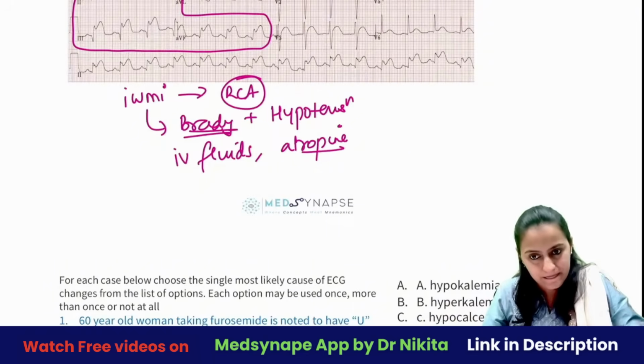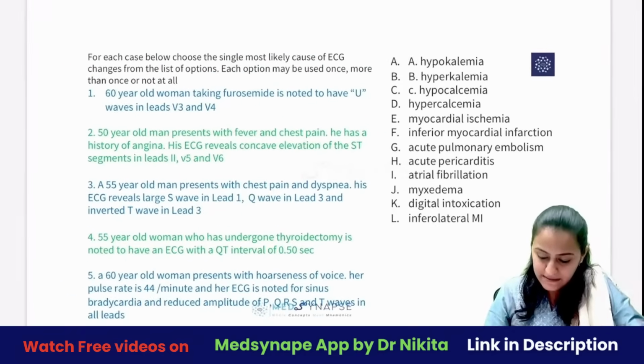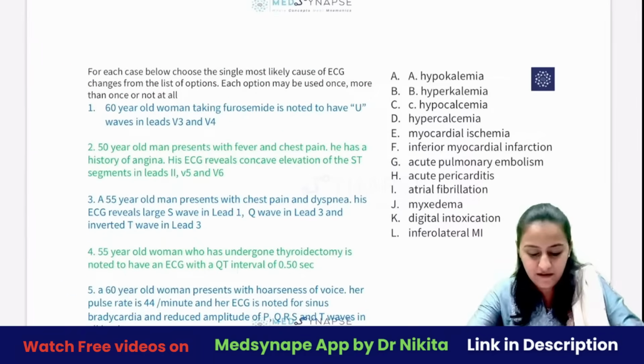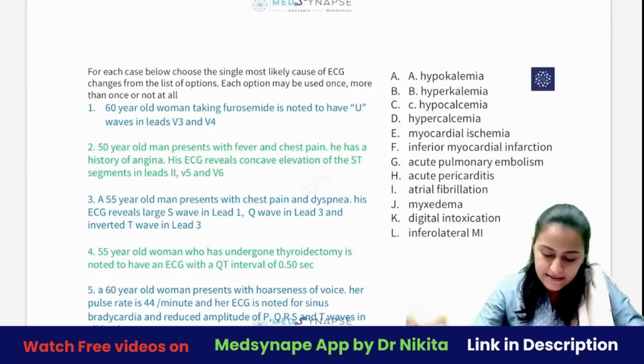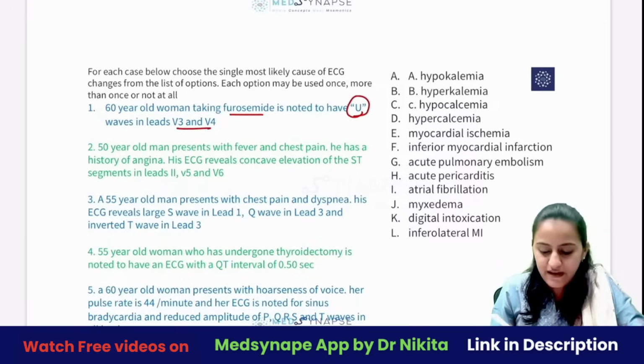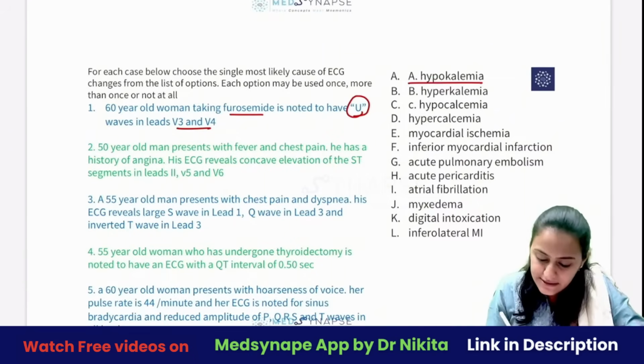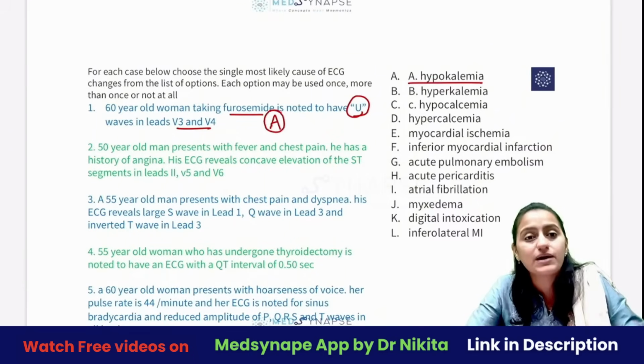Okay. All right. So these are a few assessment questions here. Tell me, what do you think will be the answer to the first one? A 60-year-old woman taking furosemide is noted to have a U wave. What is going to be the answer here? U for under-kalemia. So that's going to be hypokalemia. Okay, the answer is going to be A. Is this clear with everyone?